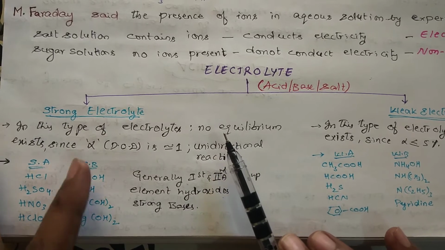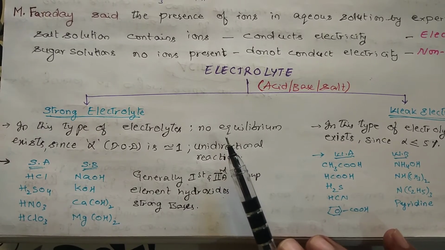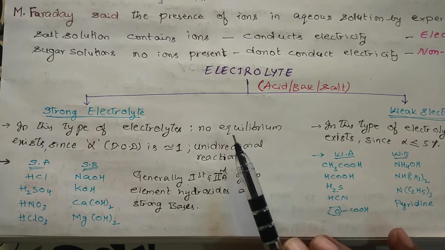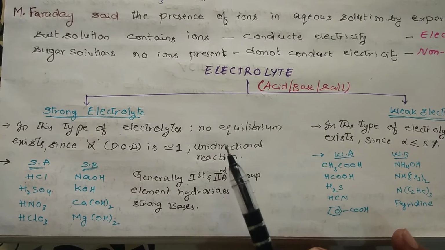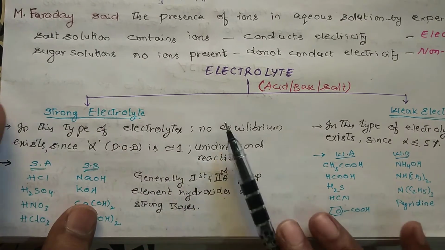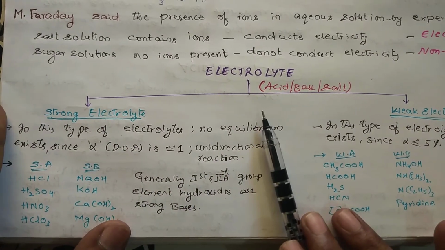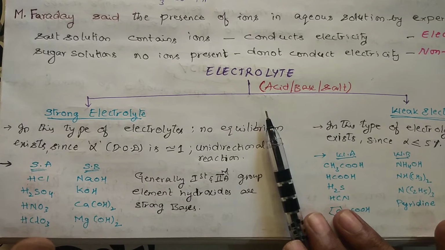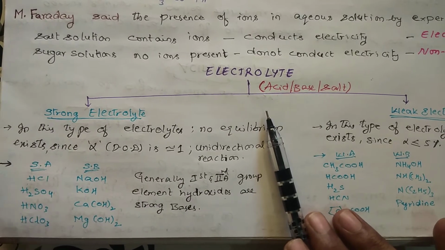See, simply I will be telling degree of dissociation. You have learned regarding this in the last chapter, equilibrium. What is degree of dissociation? Number of molecules dissociated divided by the total number of molecules we are taking into the reaction. Suppose I take 100 molecules and 10 molecules are getting dissociated. 10 by 100 is called the degree of dissociation or fraction.